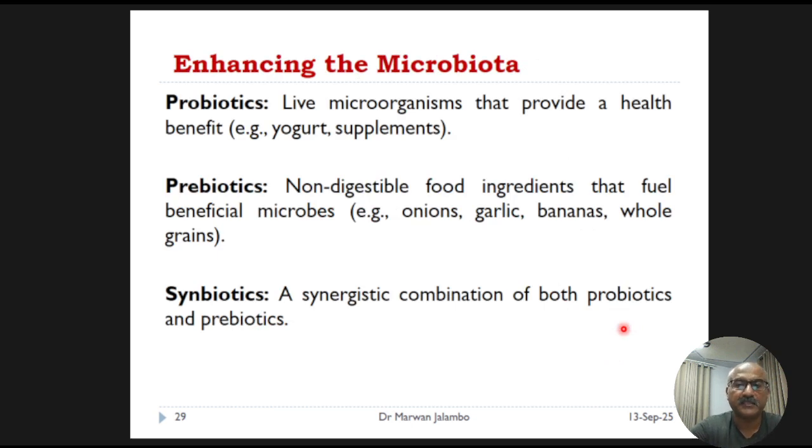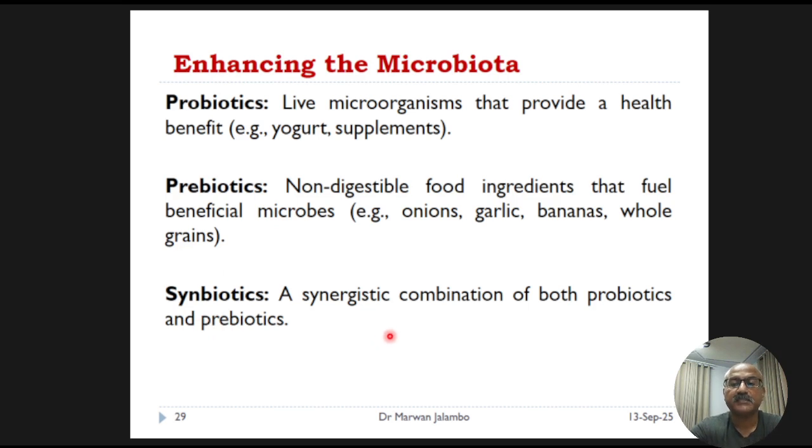We can enhance our gut microbiota in several ways. Probiotics are beneficial live bacteria that we can consume in fermented foods like yogurt or in supplements. Prebiotics, on the other hand, are types of fibers that we can't digest but that serve as food for our beneficial gut microbes. Good sources include onions, garlic, and whole grains. A product that contains both is called a synbiotic.